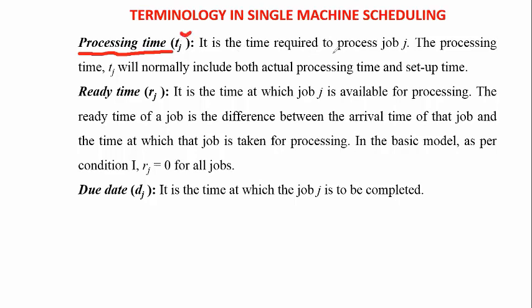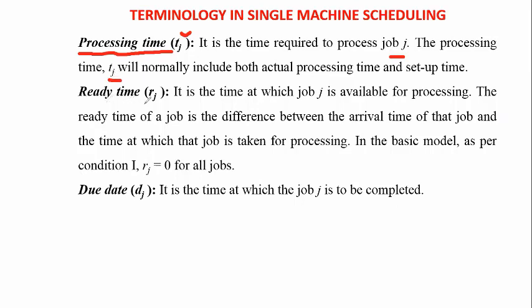It is the time required to process job j, and the processing time tj will normally include both actual processing time and setup time. This is called the processing time. Here we consider the setup time and processing time, which we indicate with the help of tj.